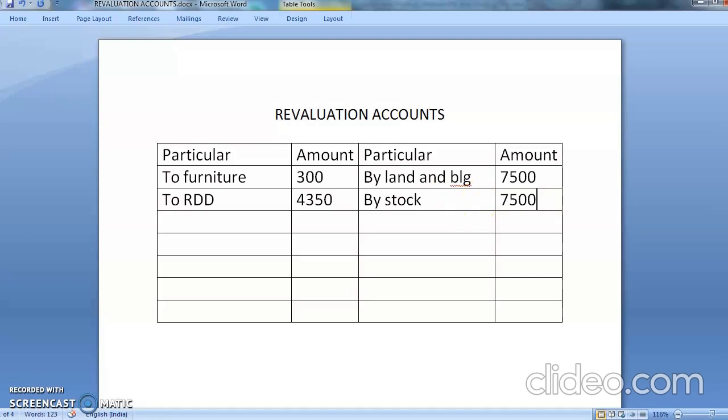Now everything is over. We have completed the whole posting of it. Now we'll start doing the totaling and balance all our problems. So for balancing, first of all you have to close the revaluation account. Now see, tell me, you can see how much is the total on the debit side? 4,650. How much is the total? 4,650. And here how much is coming? 15,000. So which is the bigger column? Here. So I'll write 15,000 here. I'll write 15,000 here. So from 15,000 if this is subtracted, how will you get it here? So what will you do? Tell me.